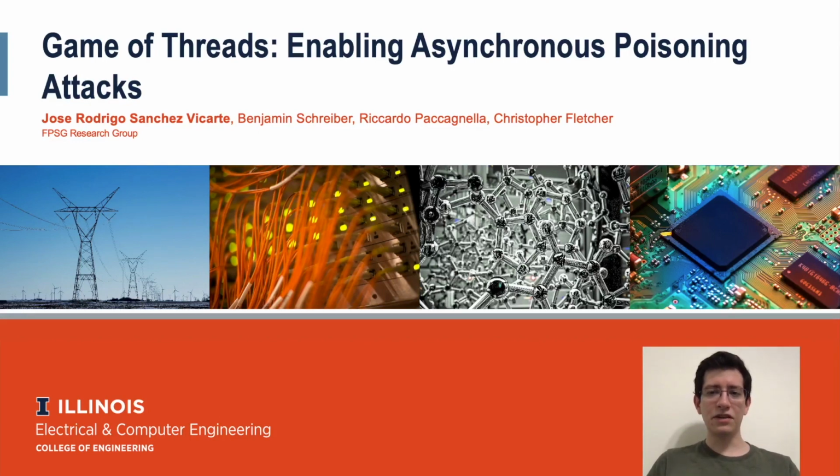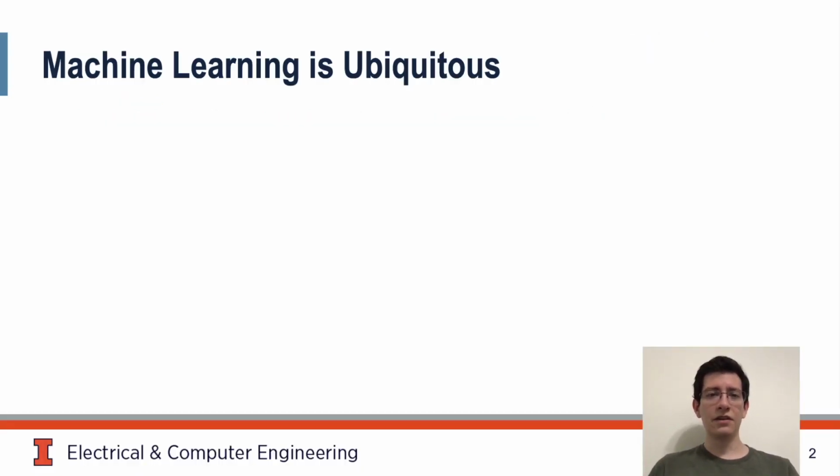My name is Jose Rodrigo Sanchez Vicarte, and I will be talking about Game of Threads, enabling asynchronous poisoning attacks. This work is done in collaboration with Benjamin Schreiber, Riccardo Paccagnella, and Christopher Fletcher at the University of Illinois in Urbana-Champaign. Machine learning is ubiquitous in our world today.